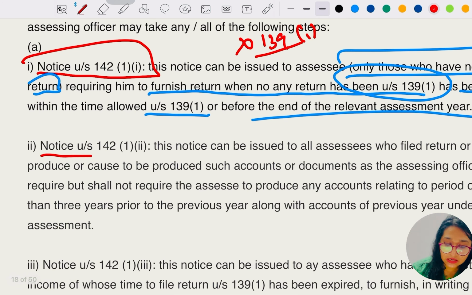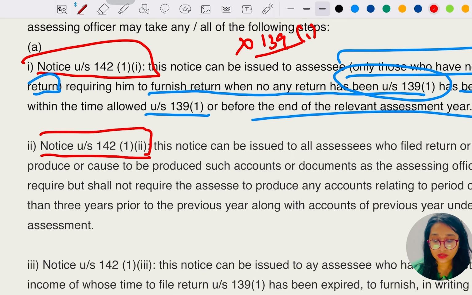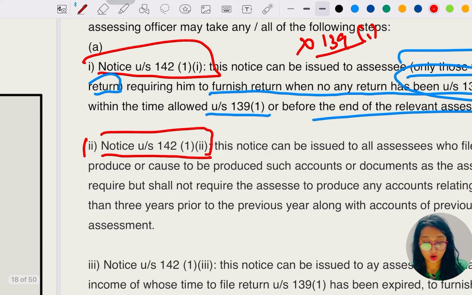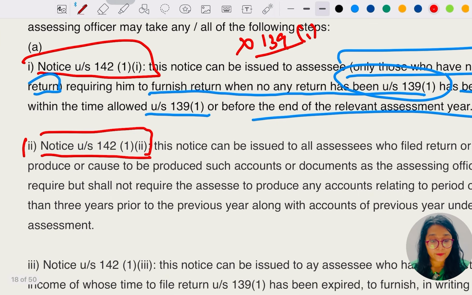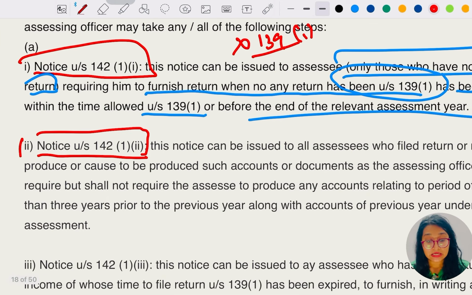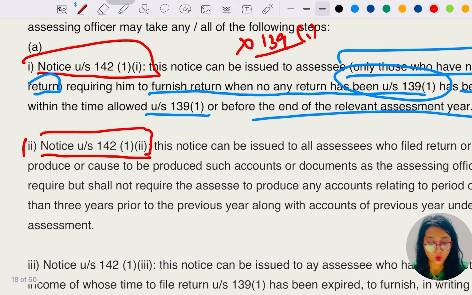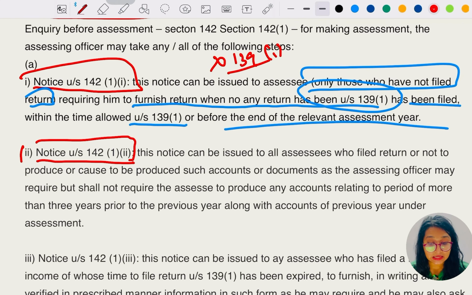Notice under section 142 subsection 1 clause 2. This notice can be issued to all the assessees, who filed return or not, to produce or cause to be produced such accounts or documents as the assessing officer may require, but shall not require the assessee to produce any account relating to a period of more than 3 years prior to the previous year, along with the accounts of the previous year under assessment.